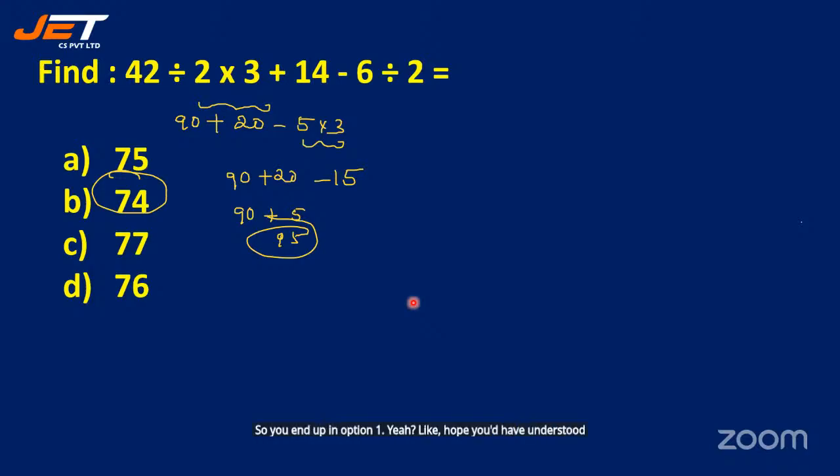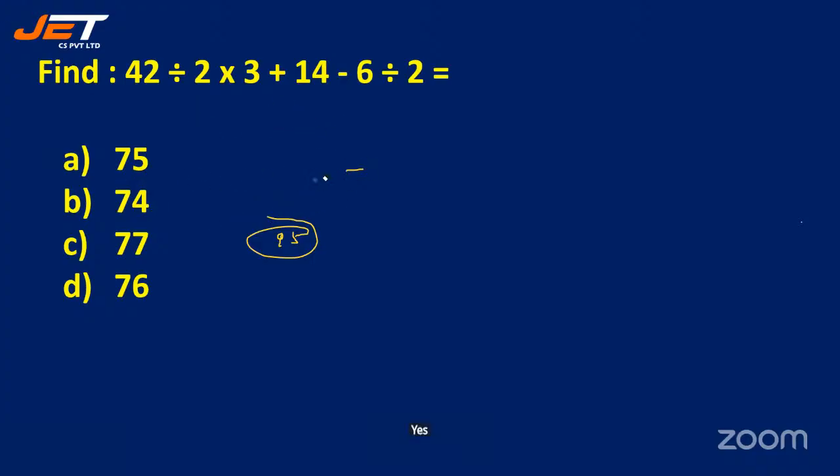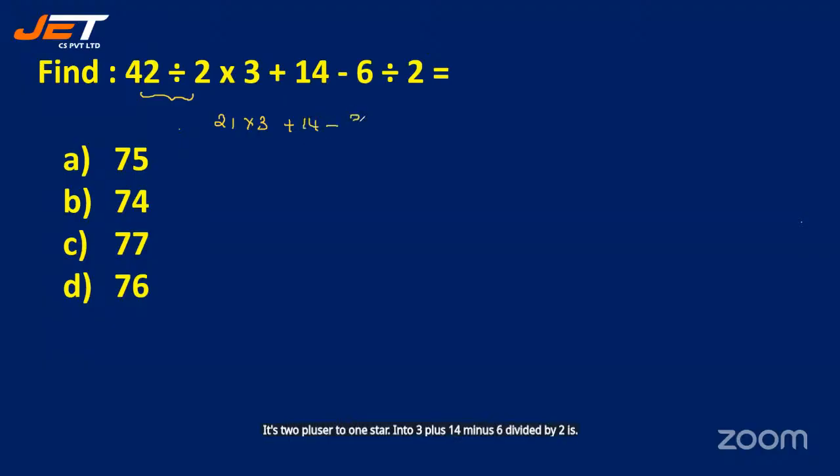See the next question. So we have 42 divided by 2, which is 21, into 3, plus 15 minus 6 divided by 2 is 3.